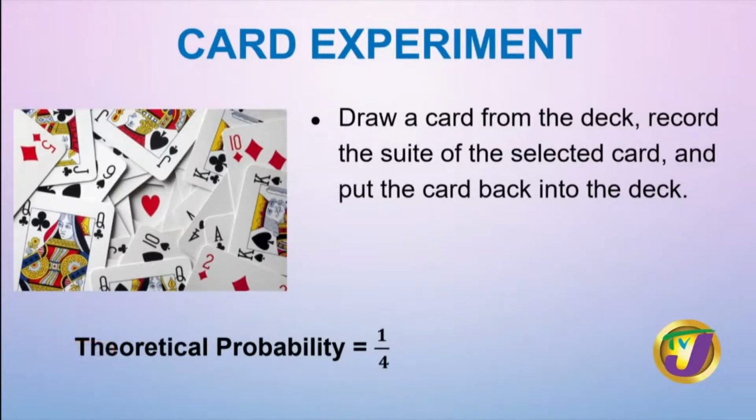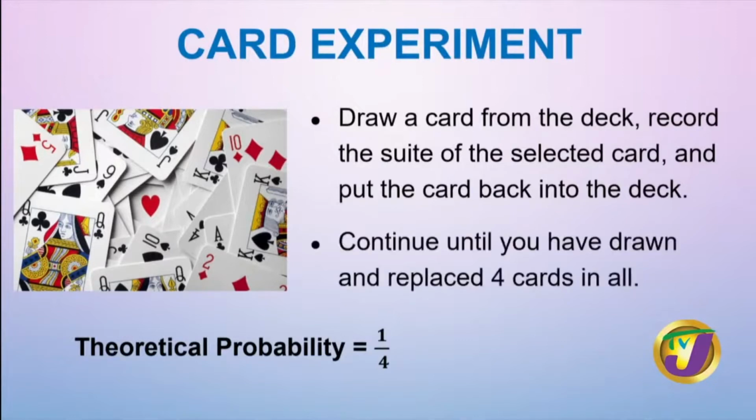So you're going to draw a card from the deck, record the suit, and put the card back in the deck. You have to put the card back in the deck, because if you don't, then you're now changing the total number of possible outcomes, right, Brittany? Yes. And you want to continue until you have drawn and replaced 4 cards. So, all right, Brittany is going to record.